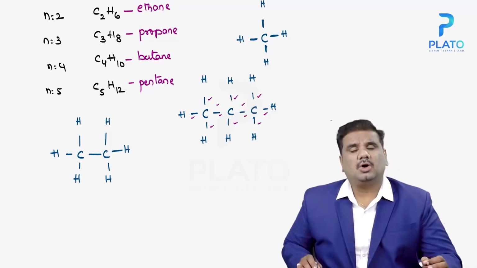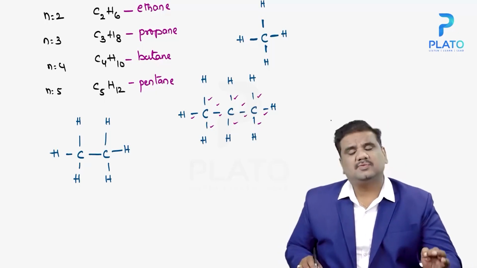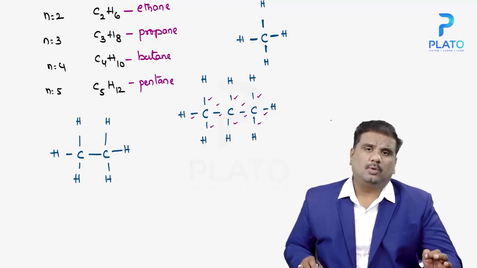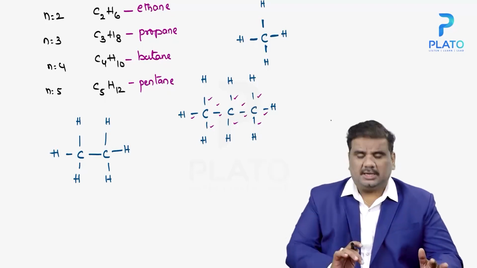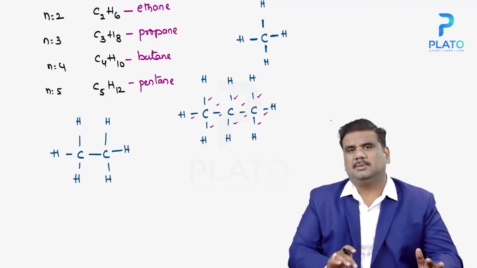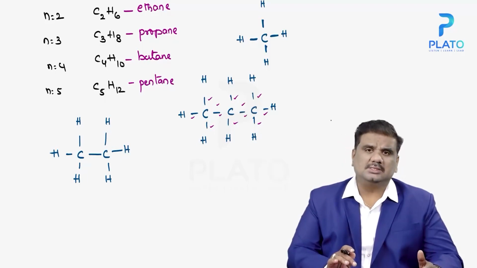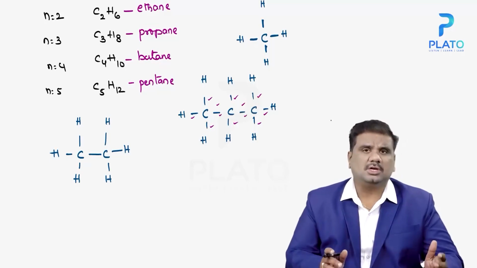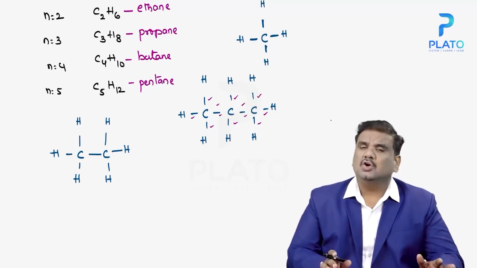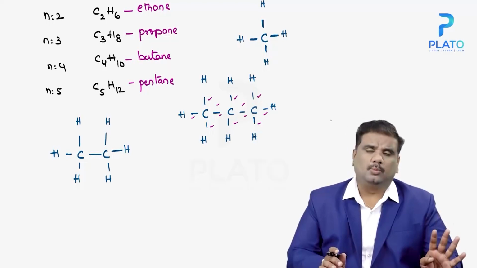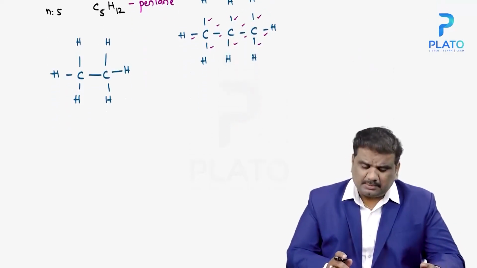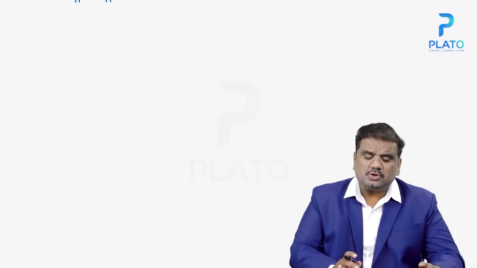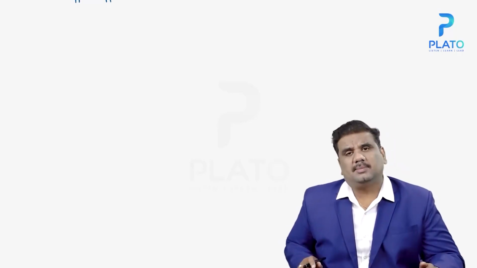Each and every carbon needs to have 4 bonds for sure. That is the reason why, in the case of alkanes, you don't find any double bond or triple bond. You are finding only a single bond here. Carbon is bonded to either 2 hydrogens or 3 hydrogens or 4 hydrogens, but carbon will definitely have 4 bonds here. Then the moment you remove one hydrogen from an alkane.